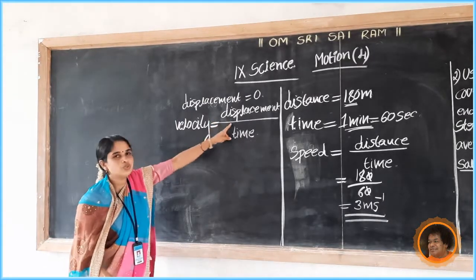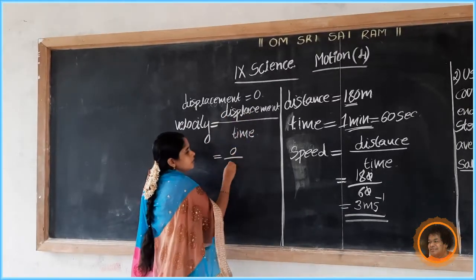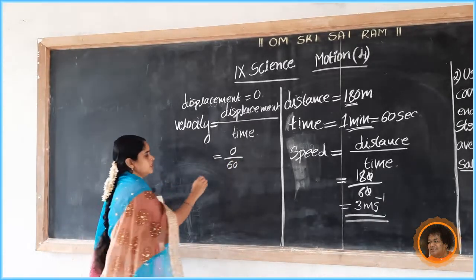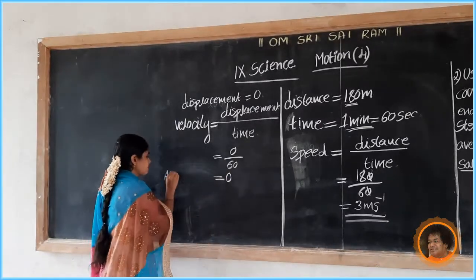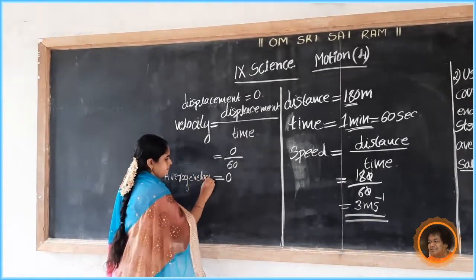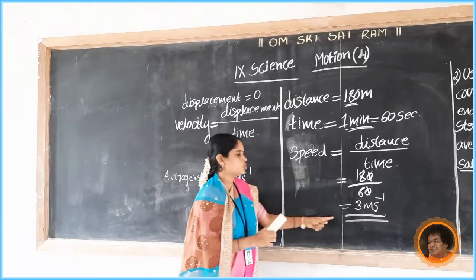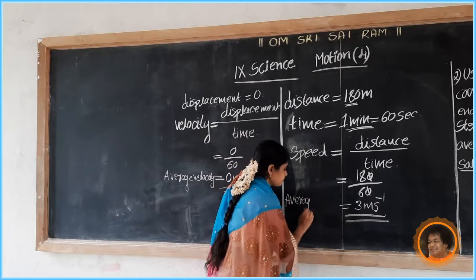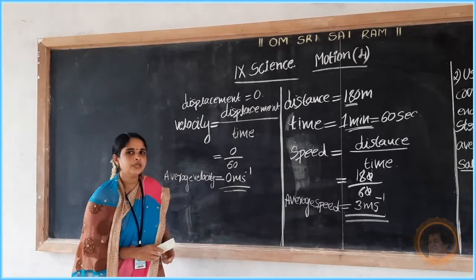So displacement equals 0. Velocity equals displacement divided by time equals 0 by 60. 0 by 60, its value is 0. So average velocity equals 0 meter per second. Average speed equals 3 meter per second, and average velocity equals 0 meter per second.